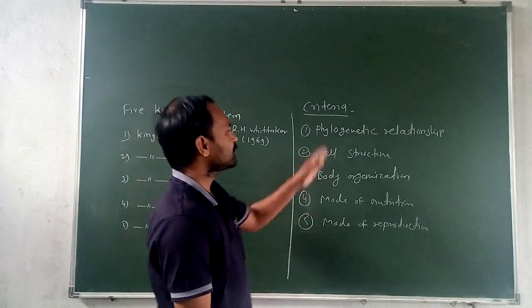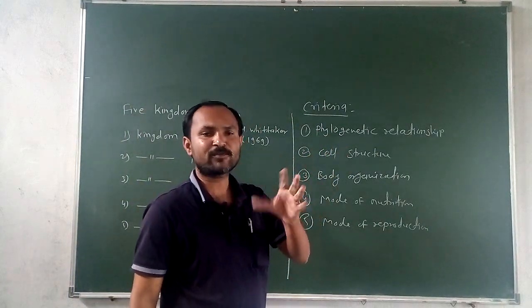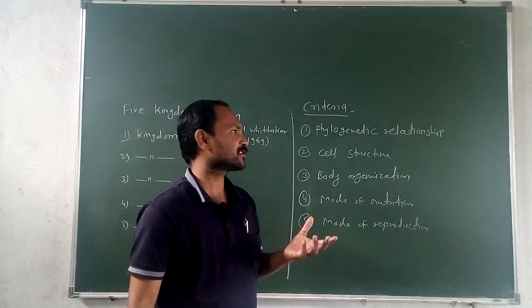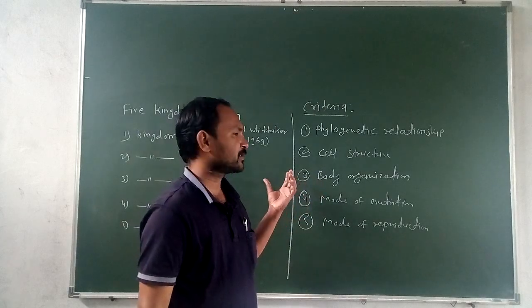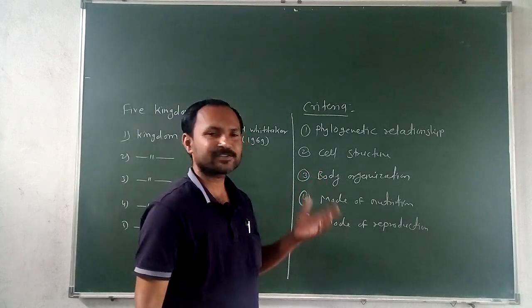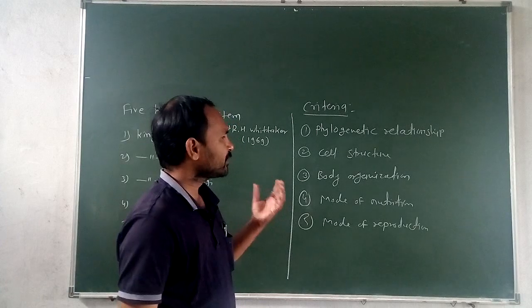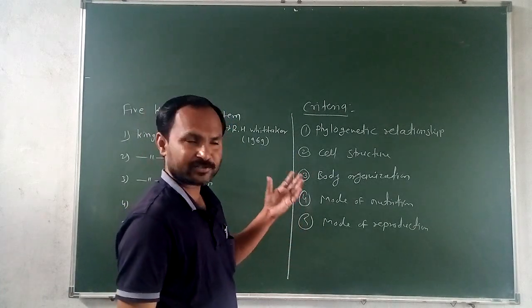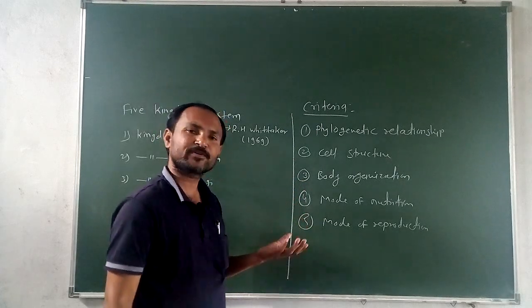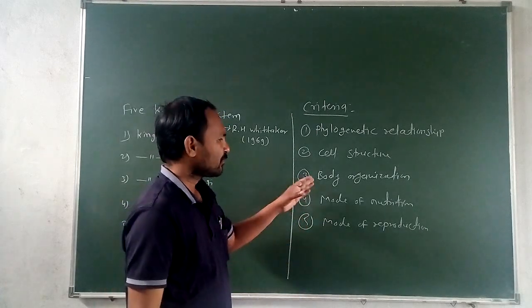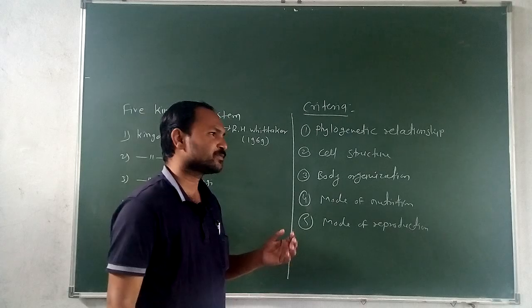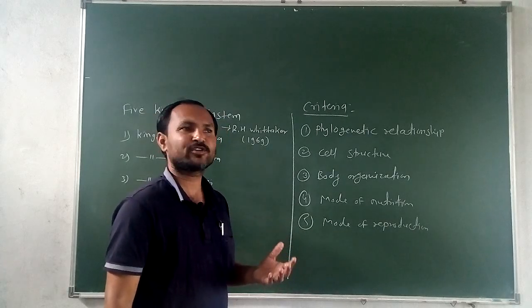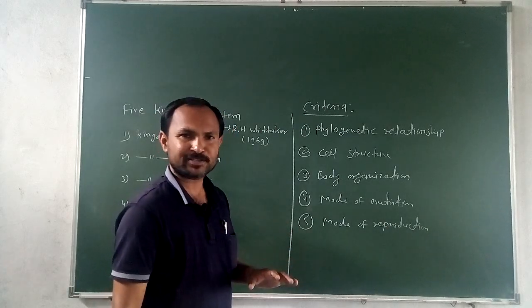Phylogenetic relationship means the evolutionary relationship of organisms; he studied that point for classification. Second, cell structure means whether the cell is prokaryotic or eukaryotic. Body organization means whether the body of the organism is unicellular or multicellular.